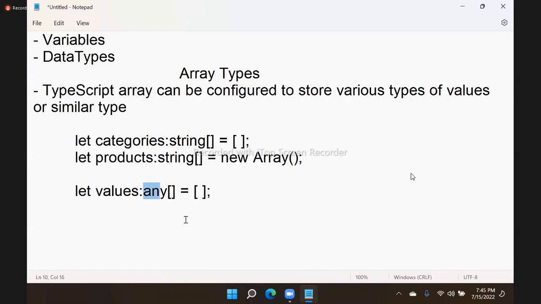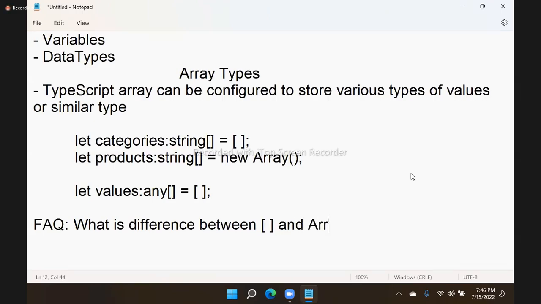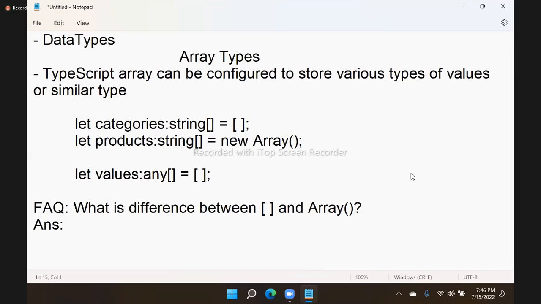But here the key concept is, if anybody asks you a question like, what is the difference between the array meta character and the array constructor? What do you say? What is the difference between the array meta character and the array constructor?